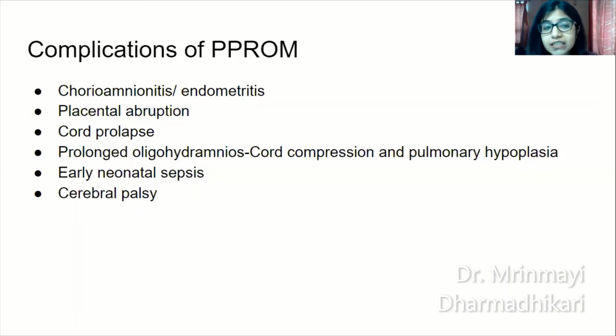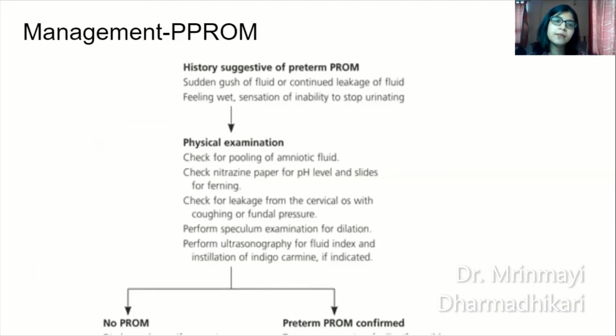Early neonatal sepsis and cerebral palsy in the neonate have increased chances if there is evidence of chorioamnionitis in the mother. So how do you manage these patients now? Management of patients with preterm pre-labor rupture of membranes. There is a history suggesting a sudden gush of fluid or continuous leakage of fluid. The patient tells you that she's having a continuous wet sensation or inability to stop urinating. You go in for a physical examination, check for pooling of amniotic fluid, and check with the newer tests now.